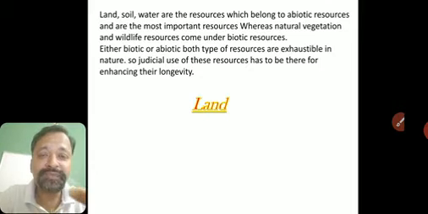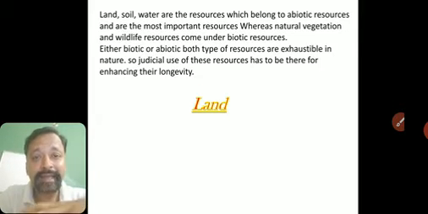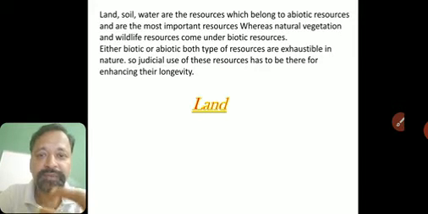So land is a very important resource for us. But the land on the whole earth is only 30%, which you know. 30% is land and 70% is covered with water. If you see the globe, 30% of it is land and 70% of it is water. So land covers almost 30% of the earth's surface.